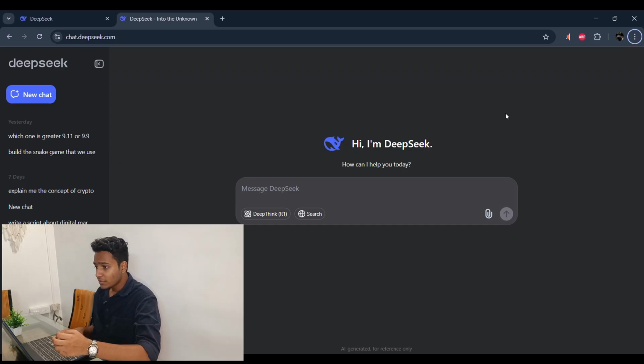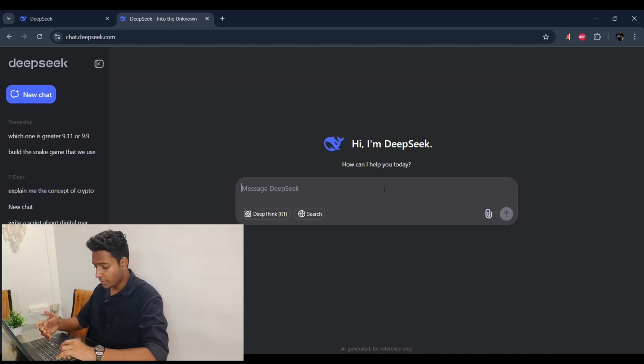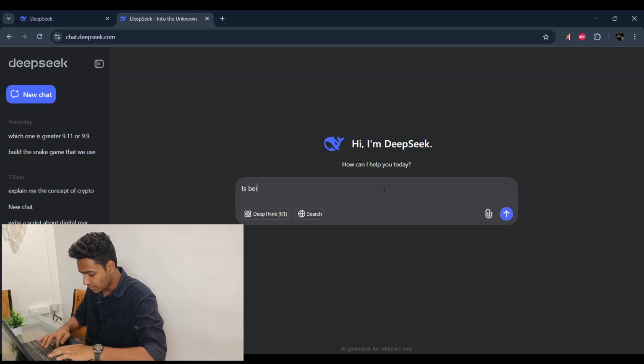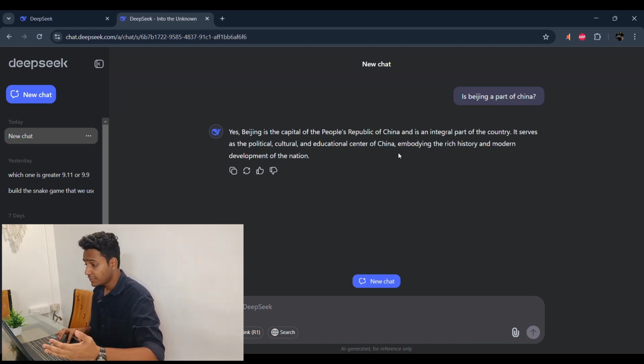If I open a new chat in DeepSeek, and now ask it whether Beijing is a part of China or not, so I ask, is Beijing a part of China? And it says, yes, Beijing is the capital of the People's Republic of China.